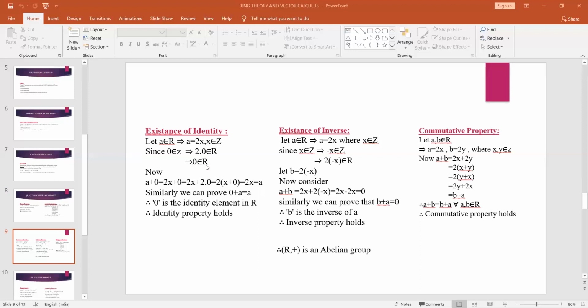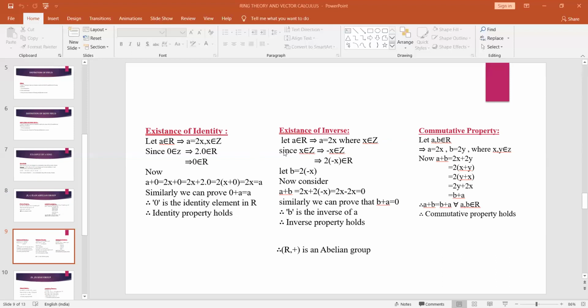Whenever 0 belongs to capital R, I consider A plus 0. A is 2x, and I am writing 0 as 2 into 0. If we take 2 common, we get 2 into (x plus 0). Since x plus 0 is x, it means 2x, and 2x is nothing but A. So I considered A plus 0 and got A. Similarly, if we consider 0 plus A, we also get A. It means 0 is the identity element in capital R. Therefore, the identity property holds.